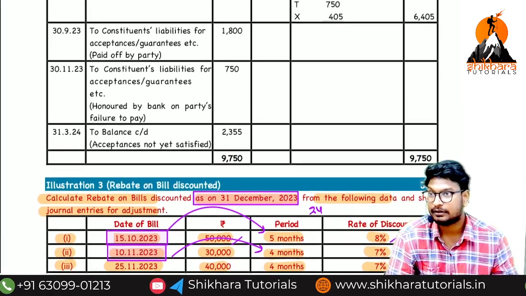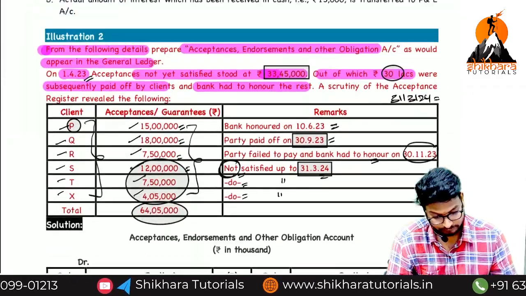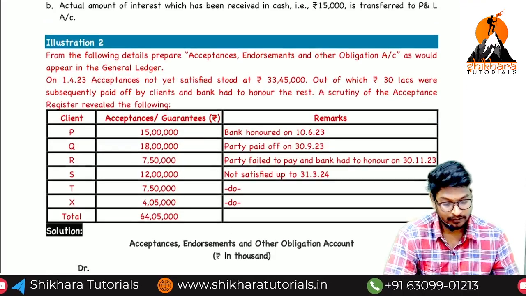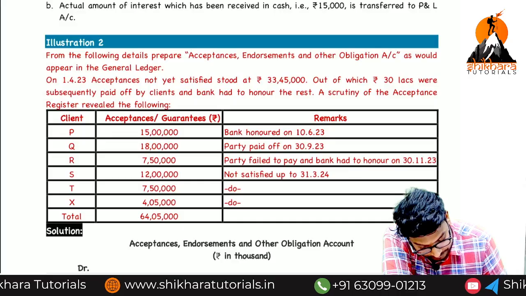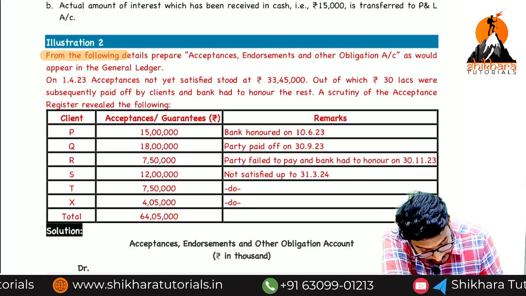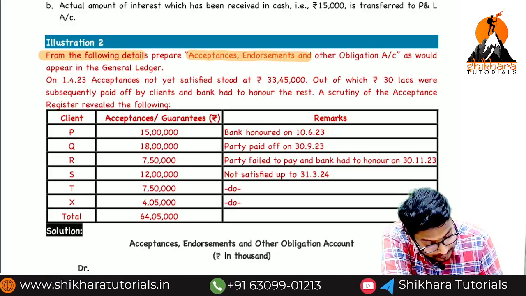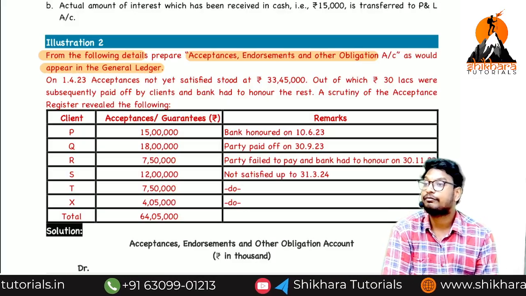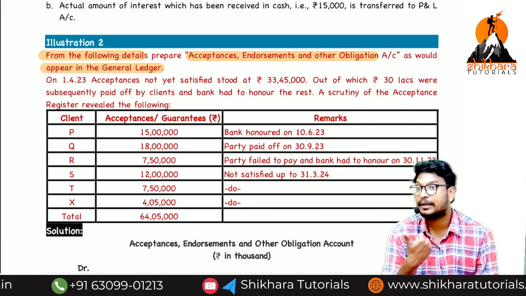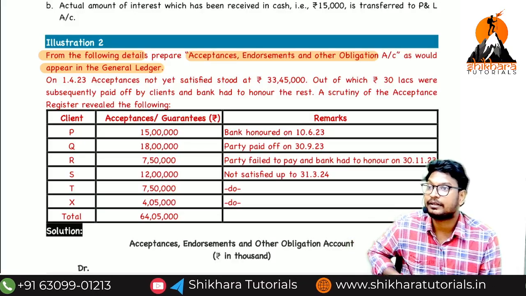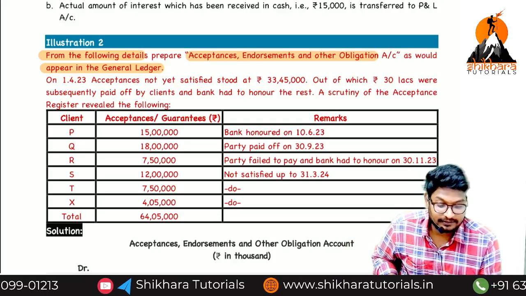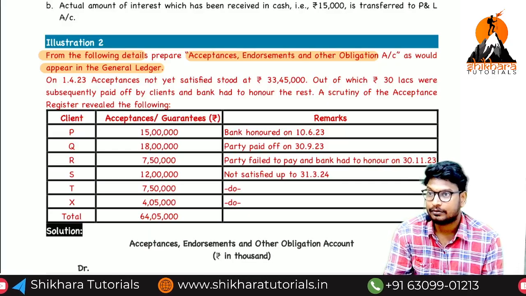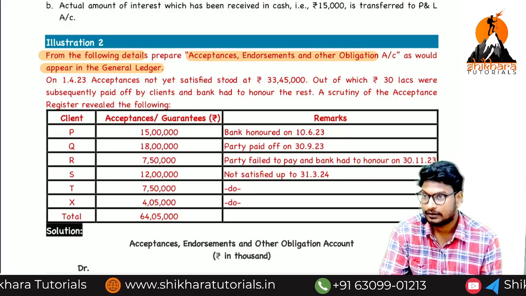Have you all completed? From the following details, prepare acceptance, endorsement and other obligation account as would appear in the general ledger. Why are they using the general ledger? Because it is not part of the remaining books. It is not a savings account, not a current account, and not a bill to be written in the bills book. That is the reason.